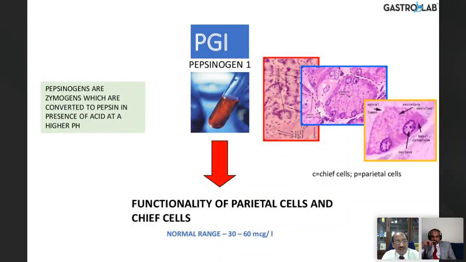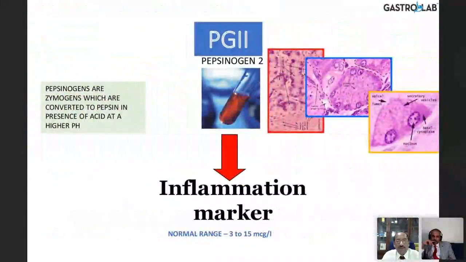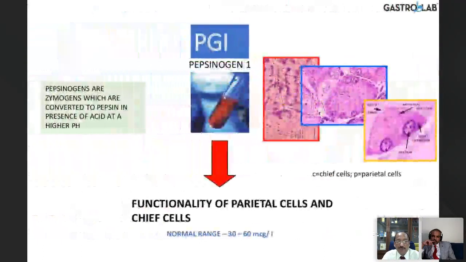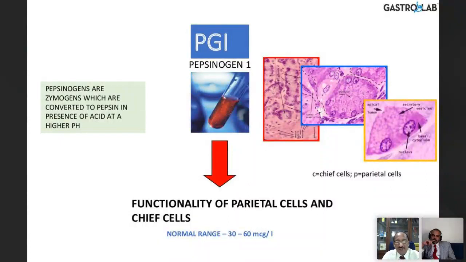Pepsinogens are zymogens which are converted to pepsin in the presence of acid at a higher pH. Right. Next, pepsinogen 2. This is an inflammation marker. Normally, the pepsinogen 1 is 30 to 60 micrograms. This is produced from the corpus, I said.